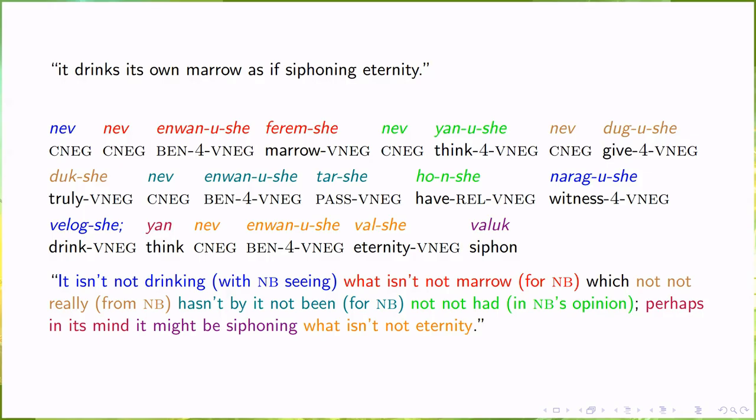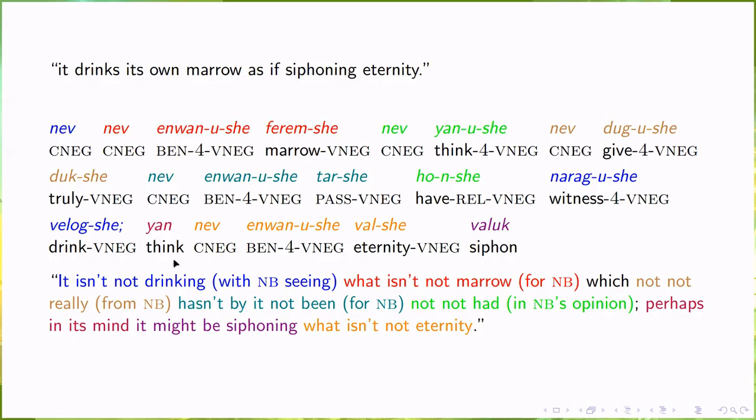Nev neven wanu she ferem she nev yanu she nev dugu she duk she nev en wanu she tar she hon she naragu she velog she yan neven wanu she val she valuk. It isn't not drinking with nobody seeing what isn't not marrow for nobody, which not really from nobody, hasn't by it not been for nobody, not had in nobody's opinion. Perhaps in its mind, it might be siphoning what isn't not eternity.